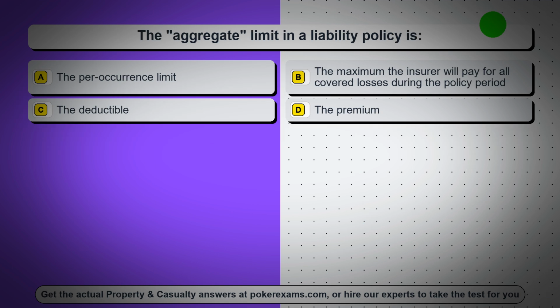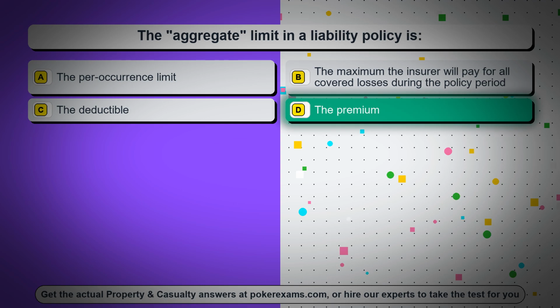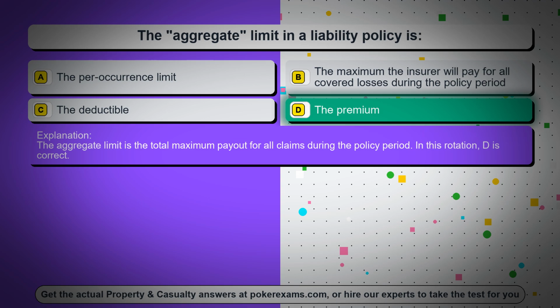Question 95. The aggregate limit in a liability policy is. Option A, the per occurrence limit. Option B, the maximum the insurer will pay for all covered losses during the policy period. Option C, the deductible. Option D, the premium. The correct answer is option D, the premium. The aggregate limit is the total maximum payout for all claims during the policy period. In this rotation, D is correct.